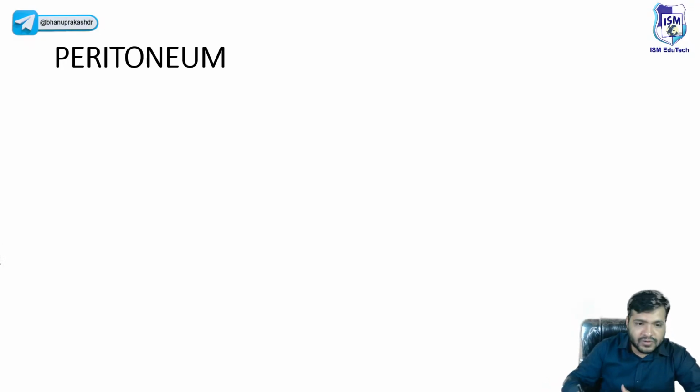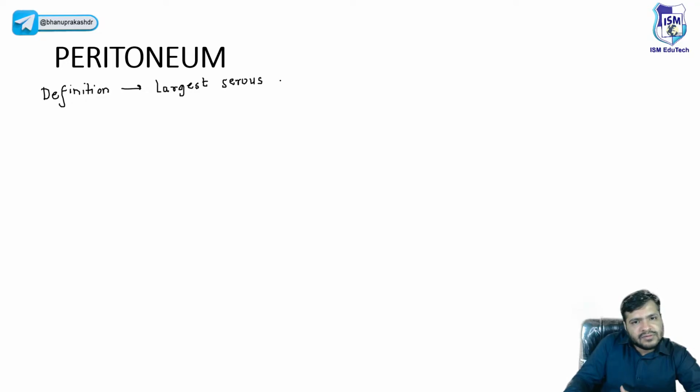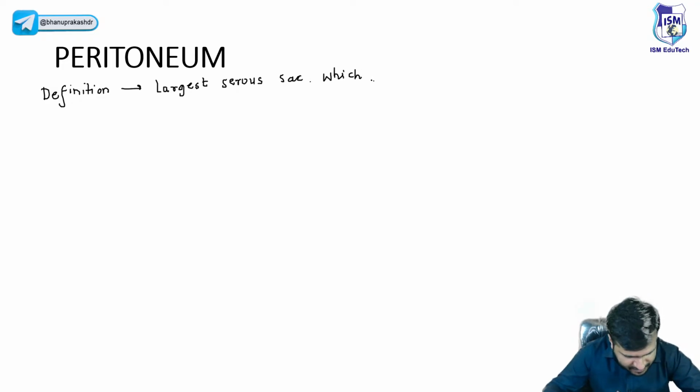कवरिंग। ओके, चलिए पहले definition लिख लेते हैं. What is this peritoneum? So beta, you already know it is the largest serous sac. It is the largest serous sac which lines the abdominal cavity, as rightly said by Shah SRK.